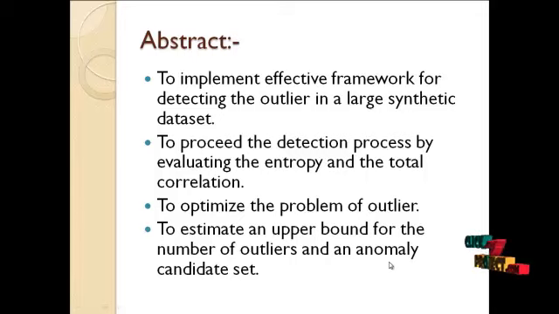Now our proposal is to detect the outliers in the large categorical data. Large categorical data means it will have a huge number of records with many attributes or fields. Our proposal is to detect the outlier in the large scale categorical data. In existing methods, it's not possible to detect the outlier in the large categorical data. In existing methods, the outlier detection is only carried out on numerical data. So it's not efficient.